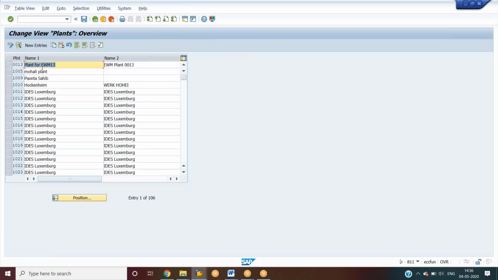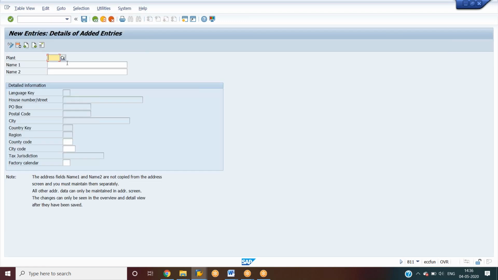Okay, so if you want to create a new plant, then you can create, or else if you want to change an existing one, you can do that. I just want to create a new one, so that's why I'm clicking on new entries. The plant I need to create is 1313. So here you can see no results found.